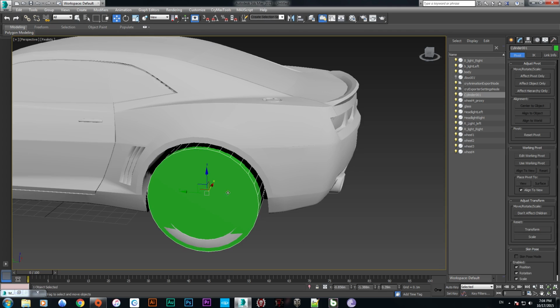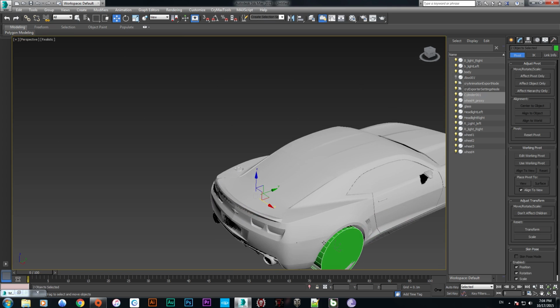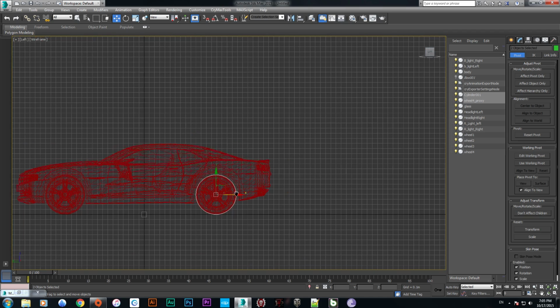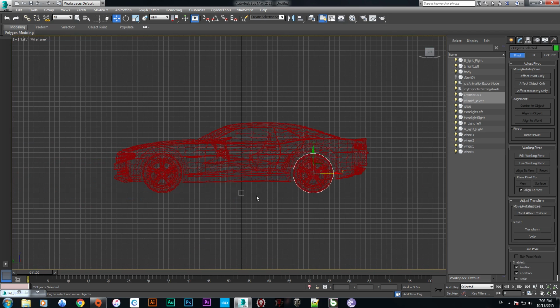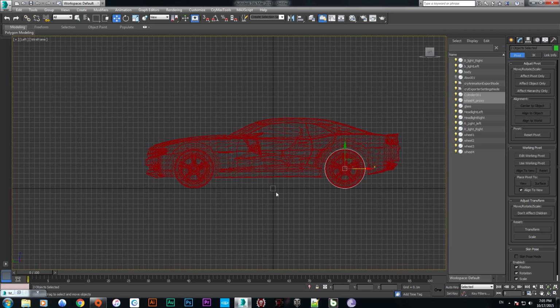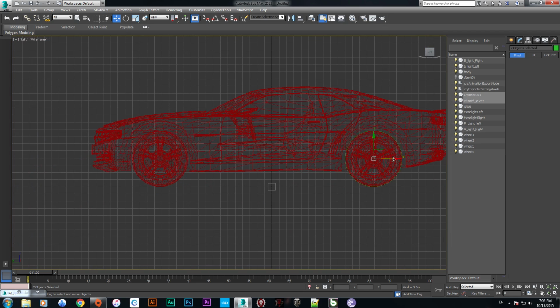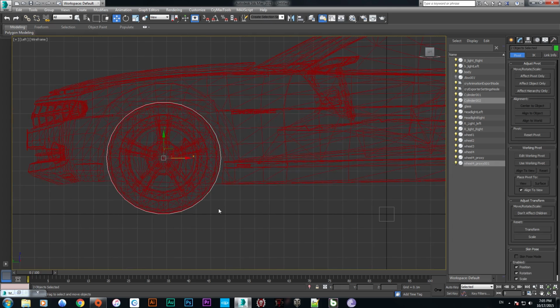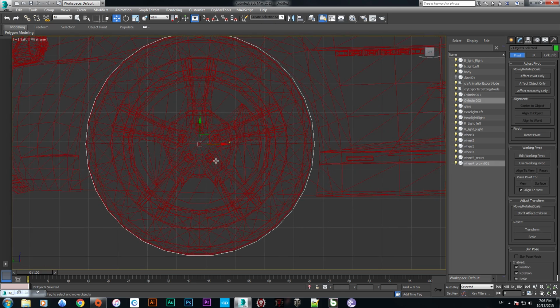Okay, select this and select this for the left one. Hold the shift button and drag it in front view, copy. Now align this with the tire.